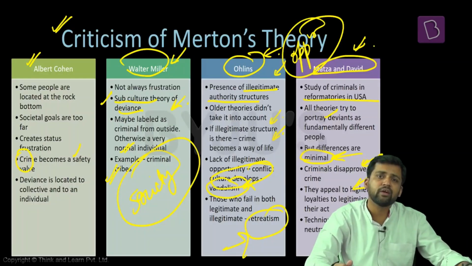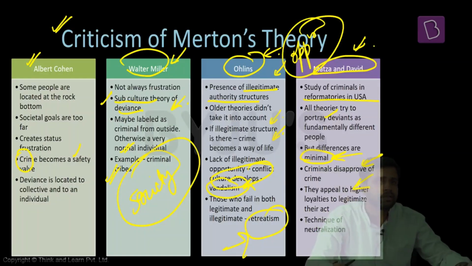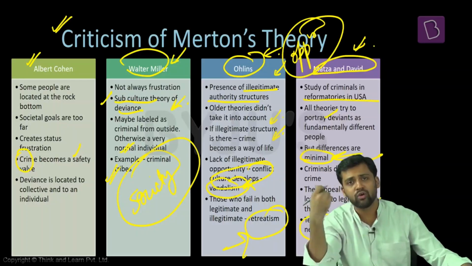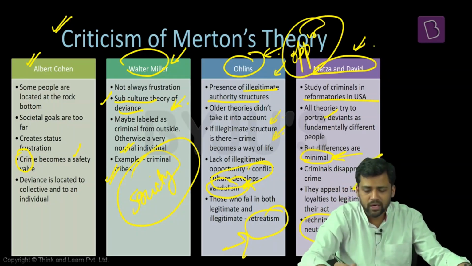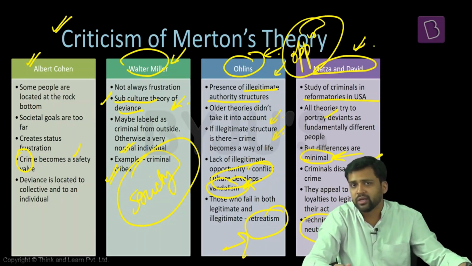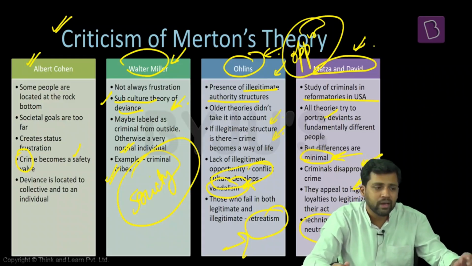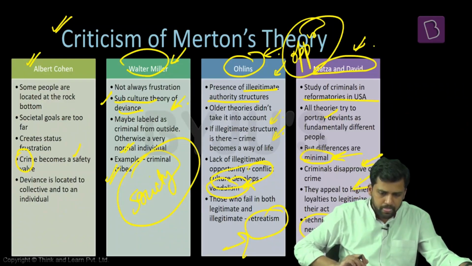For example, a person might be implicated for a criminal act, but they will say that they have been discriminated against, they have been wrongly treated by the society, that is the reason they committed this particular incident. So they are trying to justify their act. And they know what is crime here. So they resort to neutralization, this technique of neutralization. They experience what is sometimes referred to as a mood of fatalism. They can move from one mood to another. That is how they try to neutralize this thing. So what Matza and Sykes are trying to say is, those who are deviant, they're not different people. They know what is crime, and they can switch from one position to another. So this is the theory of Matza and Sykes.